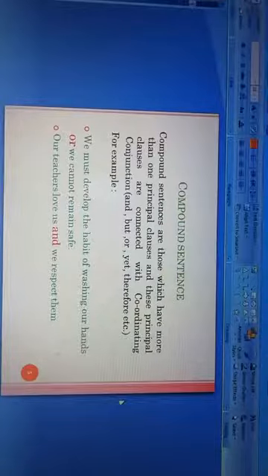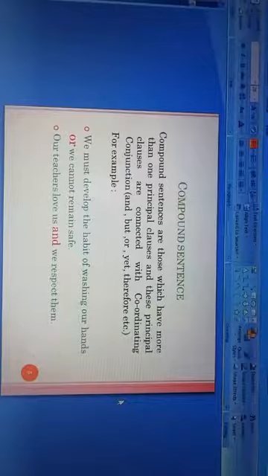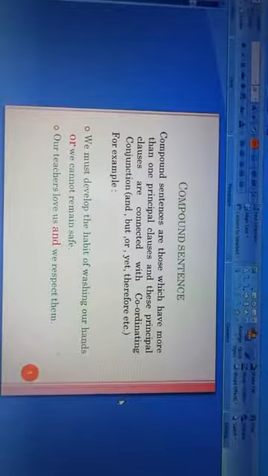And these two principal clauses are connected with coordinating conjunction and. So, these are the two examples of compound sentences.